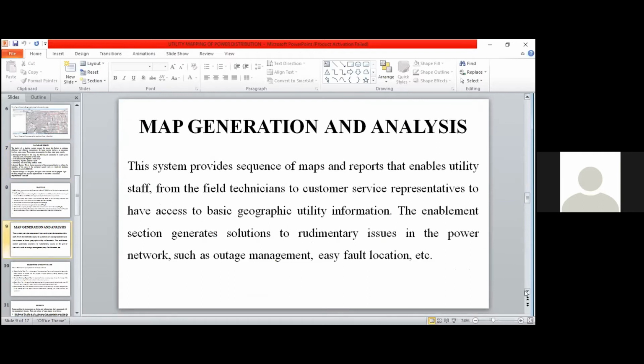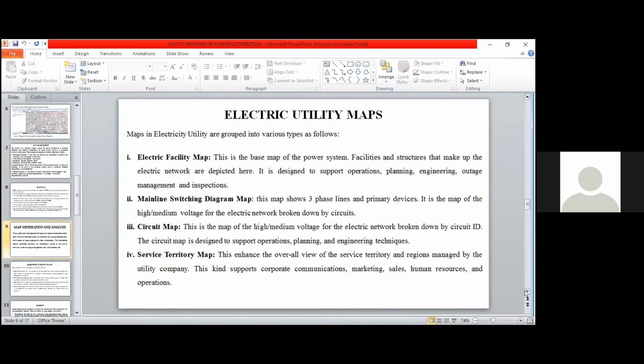When we generate a map for the network and do the analysis, it will help the technicians and the customer representative to assess the network in case there is a fault, or there is an outage somewhere, and the technician can respond to it easily. Then the next one is the electric utility map. This map is where we show the area of the various mapping. Electric facility map, which shows the facility mapping.